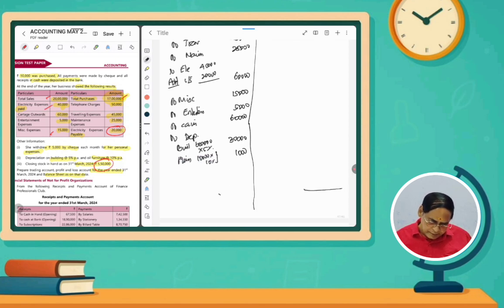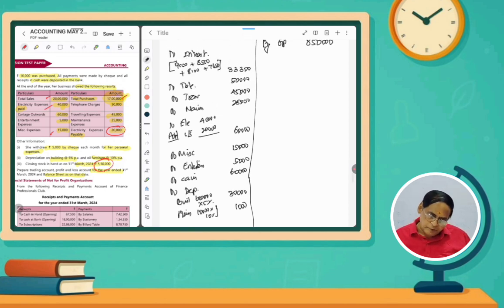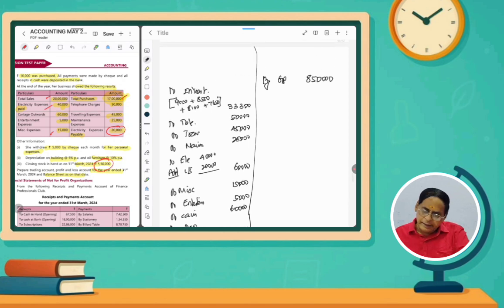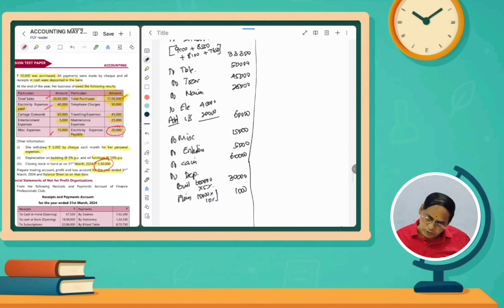So close the balance. All the items have been entered, please check it out. 45,000, 25,000, 60,000, 15, 5, 60, 30. So 8 lakh 50 minus 33,300 minus 50,000 minus 45,000 minus 25,000 minus 60,000 minus 15,000 minus 5,000 minus 60,000 minus 30,000 minus 1,000.